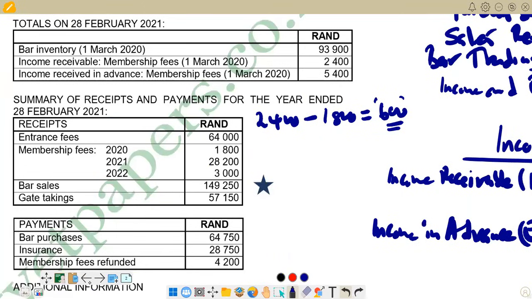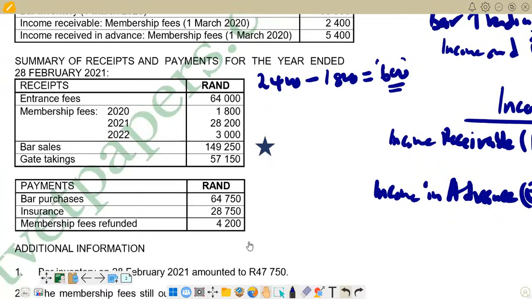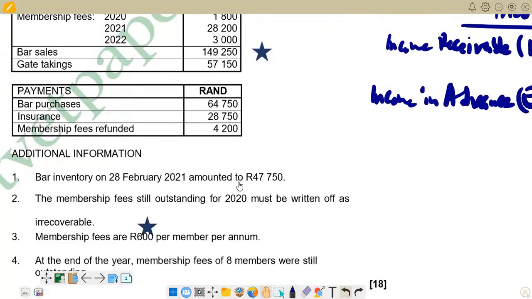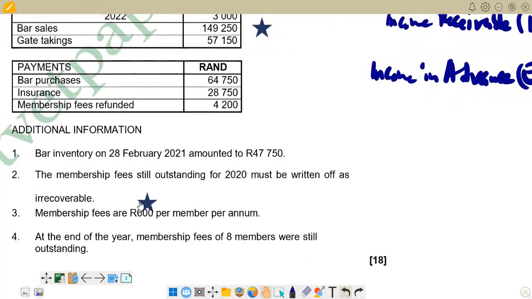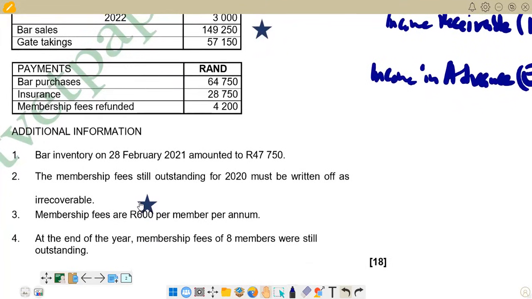Right, we go to the additional information. After that one, we have got membership fees are 600 rands per member per annum. We go to the next one, saying at the end of the year, membership fees of 8 members were still outstanding. So this is the receivable at the end now.